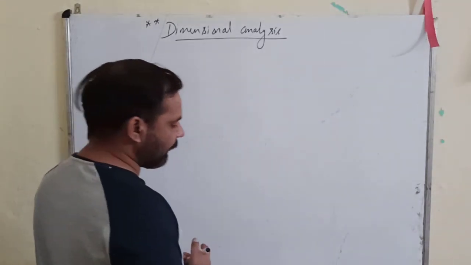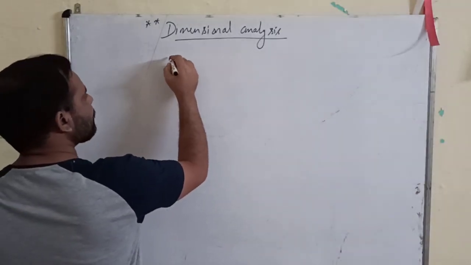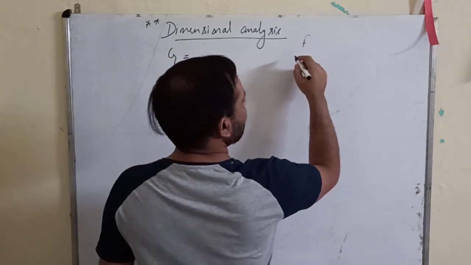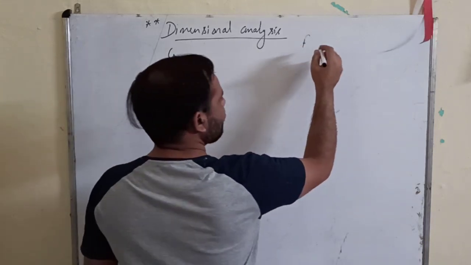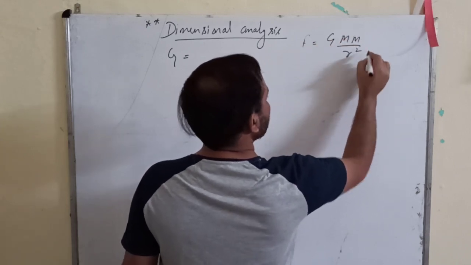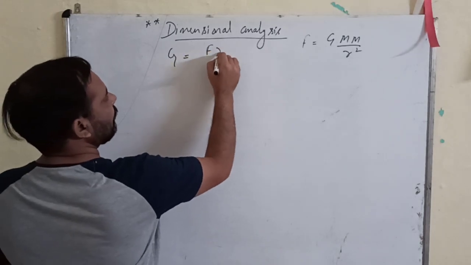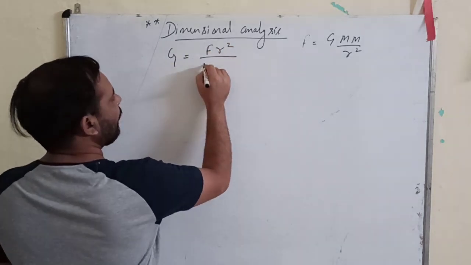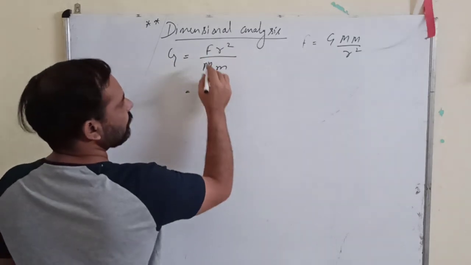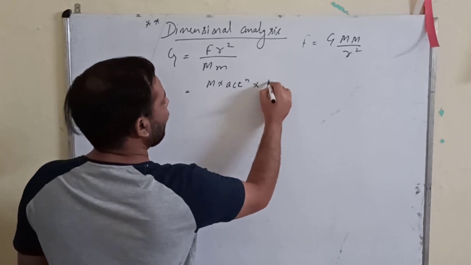Okay, I can give you one more example. Suppose you want to write the dimensional formula of the universal gravitational constant G. We know by Newton's law of gravitation, F equals G M m upon R square. So G is equal to F R square upon M small m. Now F is mass into acceleration, into L square.